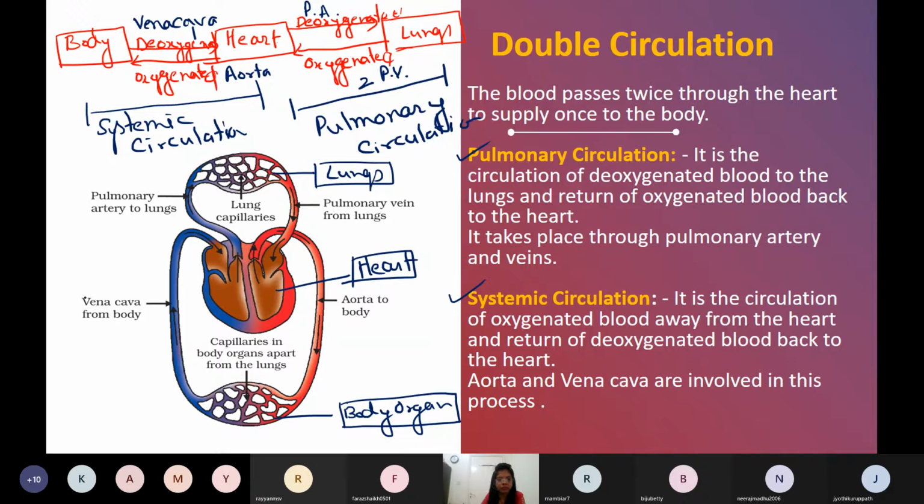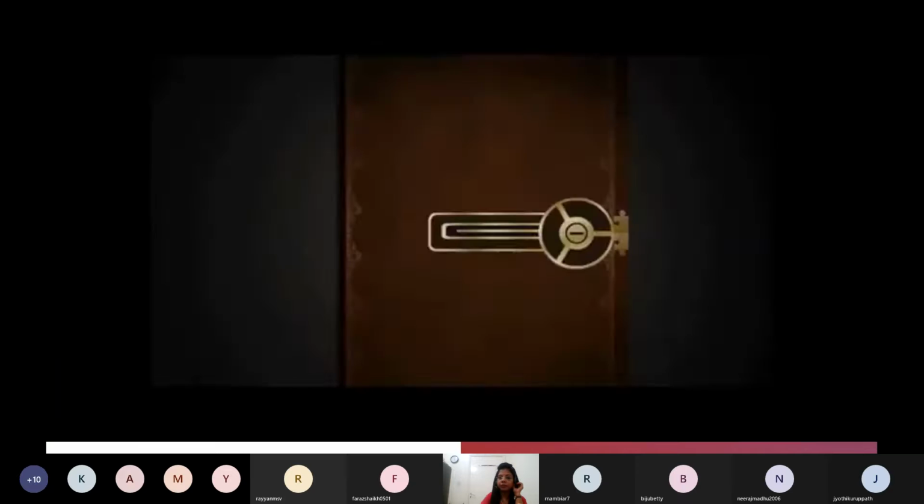So heart is receiving deoxygenated blood by a blood vessel called vena cava. Actually two vena cava, but here it is represented just by one. It is a graphical representation. Then the deoxygenated blood is going from the heart to the lungs by pulmonary artery. From the lungs, that oxygenated blood is coming to the heart by pulmonary veins. And from the heart, that oxygenated blood is going to all parts of the body through aorta. And our labeling is done.